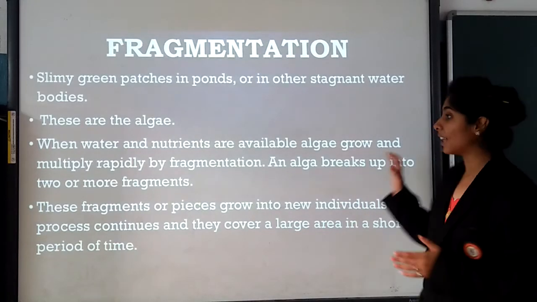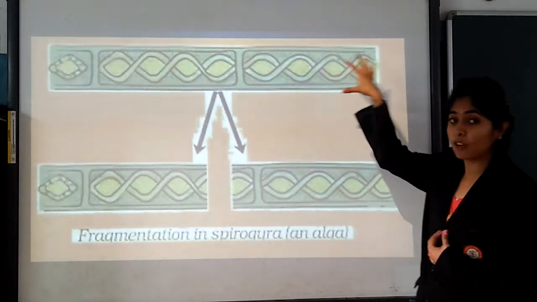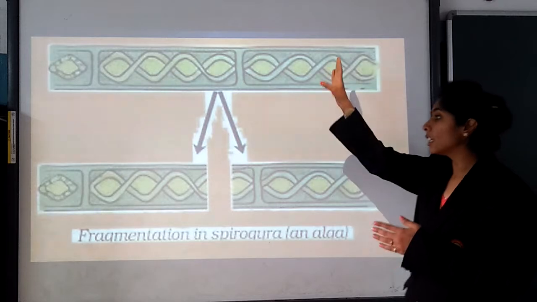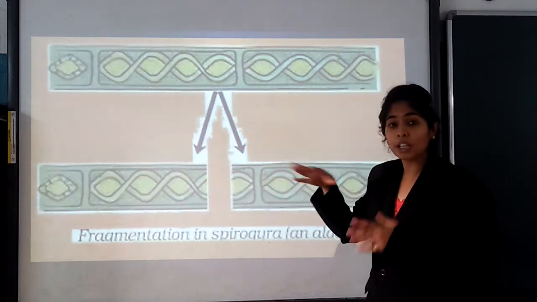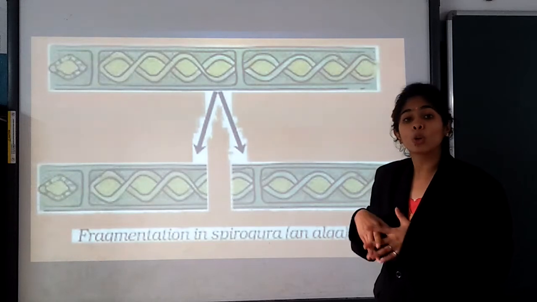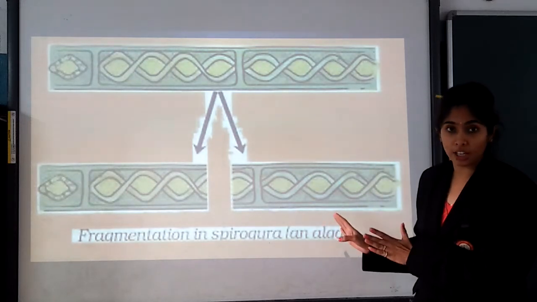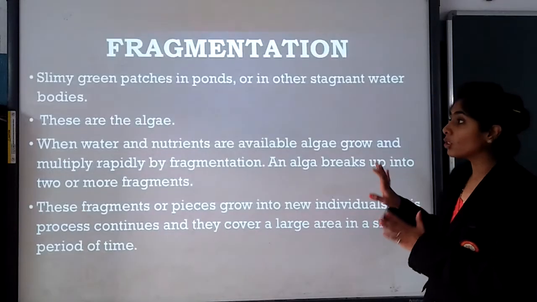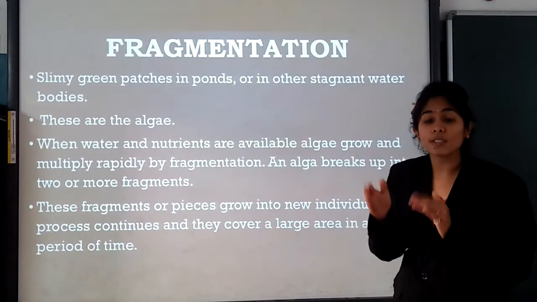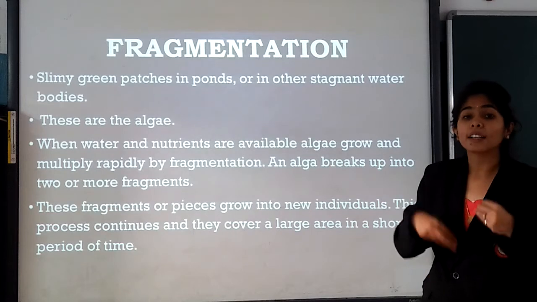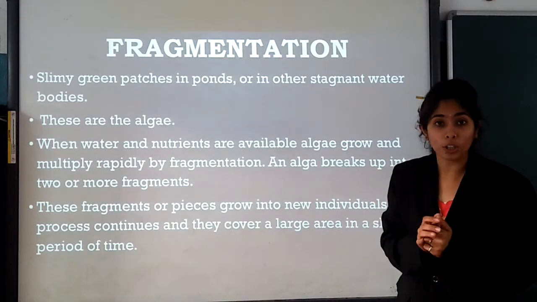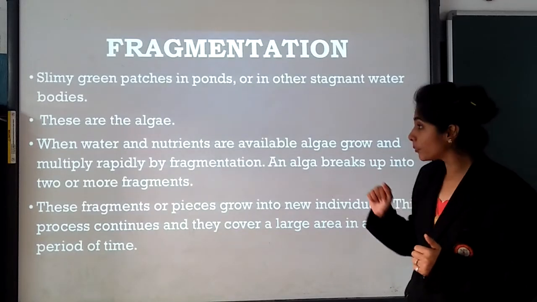What will happen in that also? Suppose this is the diagram of an algae. This is the algae. What it will do? It will divide into its parts. फिर ये जो इनके parts हैं, that will also grow as an individual. Sorry, algae. It will behave as an individual algae. So children, this way that algae can occupy a very large amount of area of water within few time.